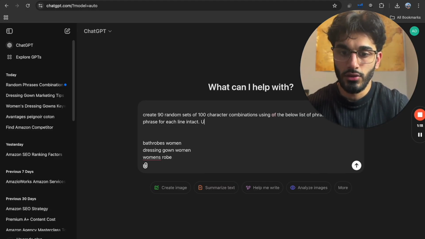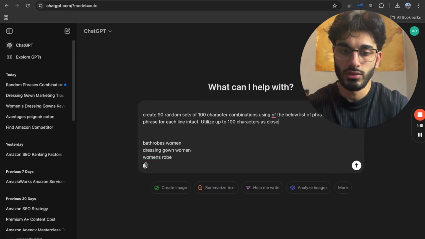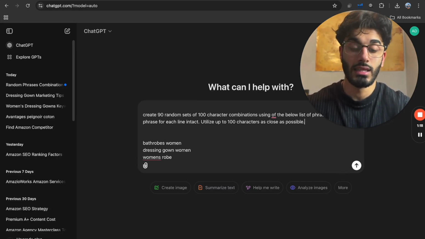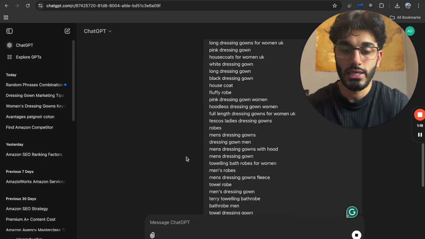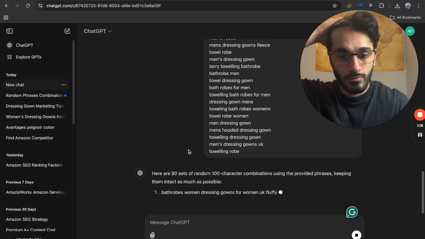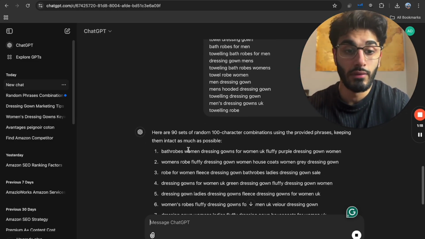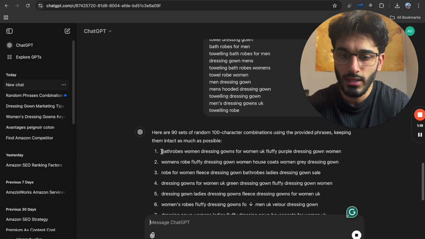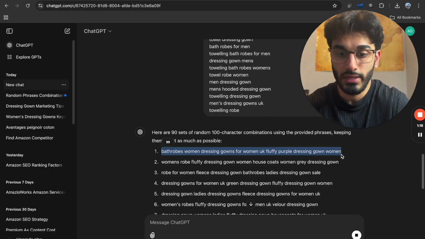Let's say utilize up to 100 characters as close as possible, because 100 characters is the limit for each alt text image. So I'm going to give it that criteria and let it load. Let's see what it gives us. Okay, it's going to give a bunch of different ones that we can put into our alt text. So the first one: bathrobes for women, dressing gown for women, UK, fluffy. So it gave me a bunch of different keywords, right?